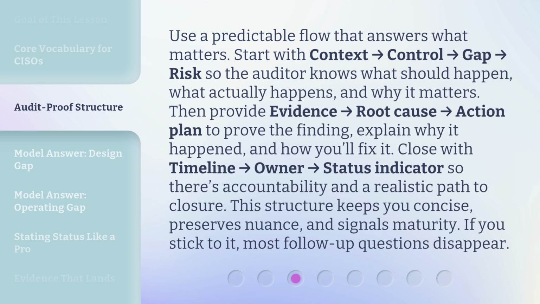Then provide evidence, then root cause, then action plan: to prove the finding, explain why it happened and how you'll fix it. Close with timeline, then owner, then status indicator, so there's accountability and a realistic path to closure. This structure keeps you concise, preserves nuance, and signals maturity. If you stick to it, most follow-up questions disappear.